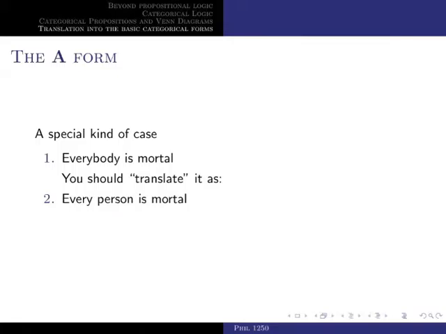And so 2 is closer to categorical form, but it's not quite in categorical form. Can you see why? Well, because we don't have a second term. Mortal is an adjective, not a noun. So in order to make it into the A form, you should say something like, every person is a mortal thing, or every person is a mortal being, right? Or something like that.